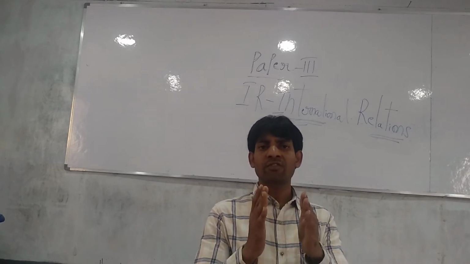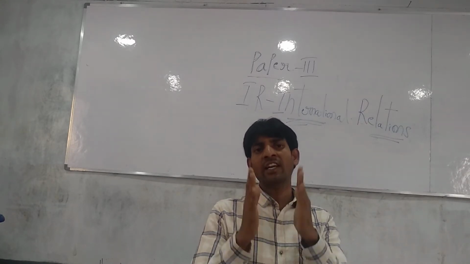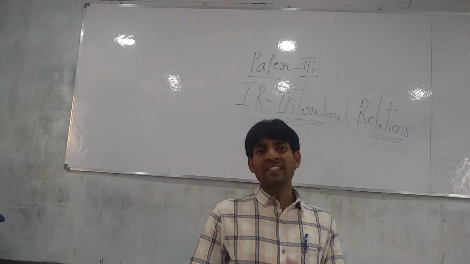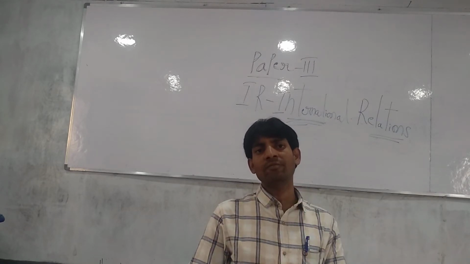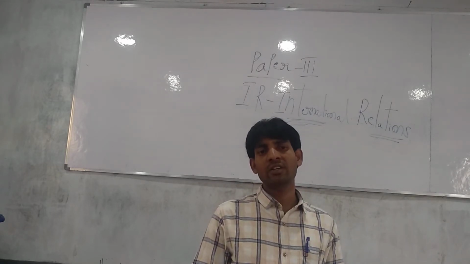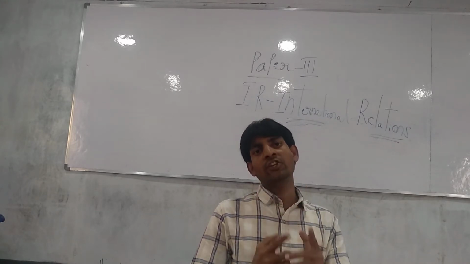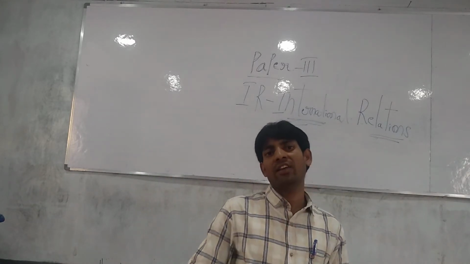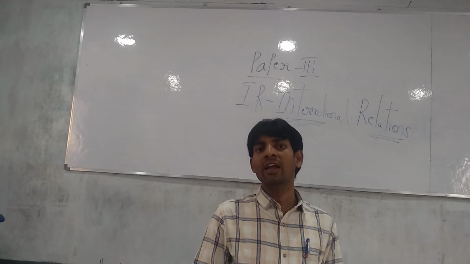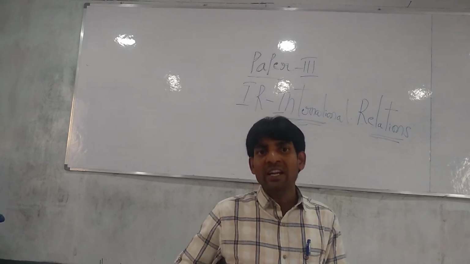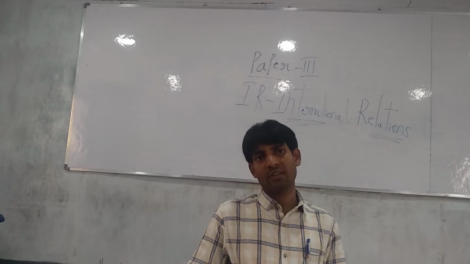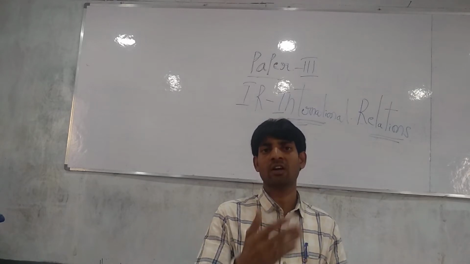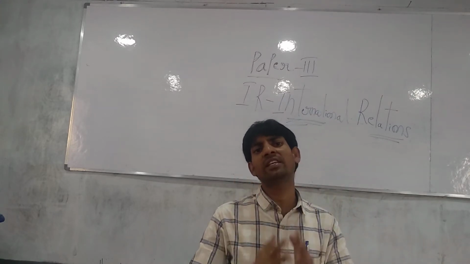BCIM. B stands for Bangladesh, C stands for China, I stands for India, M stands for Myanmar. So this is the BCIM. Remember friends, it is a corridor between India and China. It is an initiative connecting India and China through Myanmar and Bangladesh. To improve relations between India and China, they started one corridor, and that corridor is named BCIM.